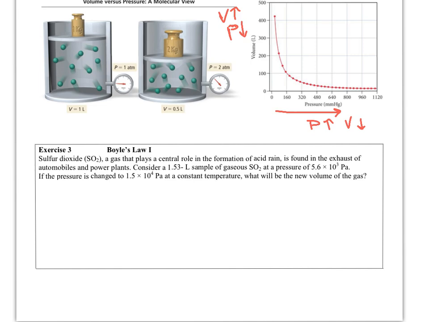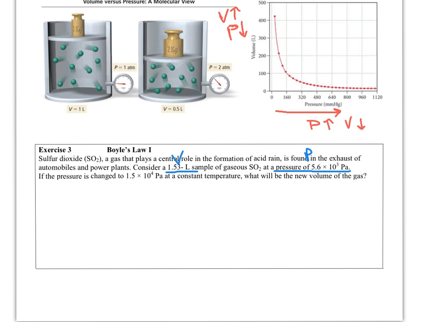In this exercise, we're going to do a quick calculation. It says sulfur dioxide, a gas that plays a central role in the formation of acid rain, is found in the exhaust of automobiles and power plants. We consider a 1.5 liter sample of gaseous SO2. That's a volume because that's in liters, right? And that gaseous sample is at a pressure of 5.6 times 10 to the third pascals. So there's my pressure.